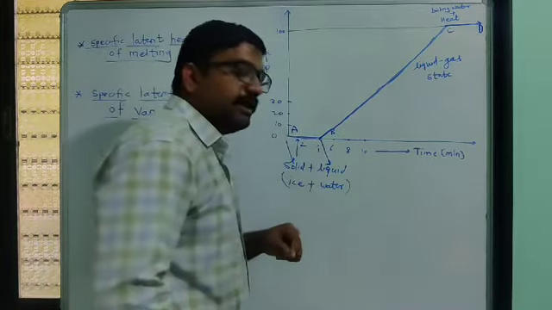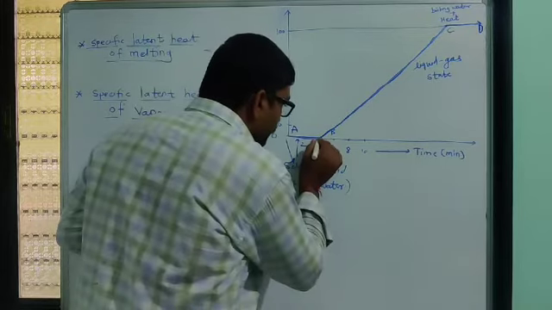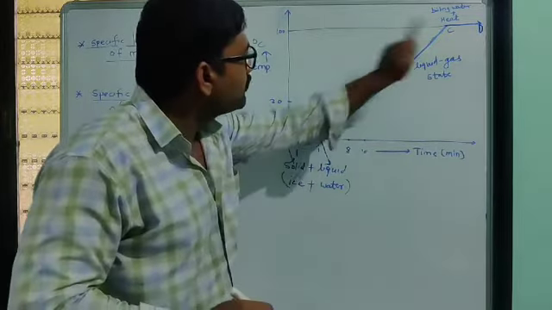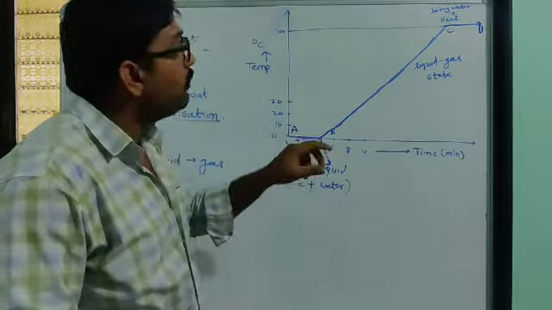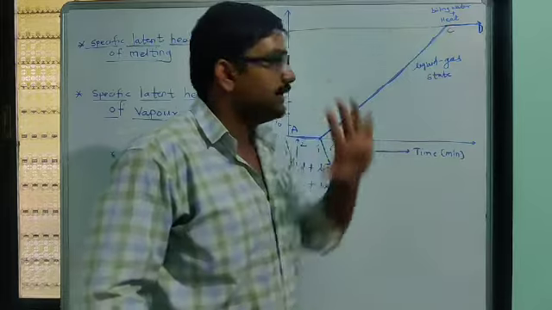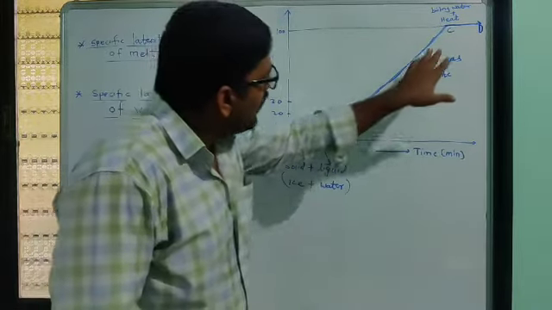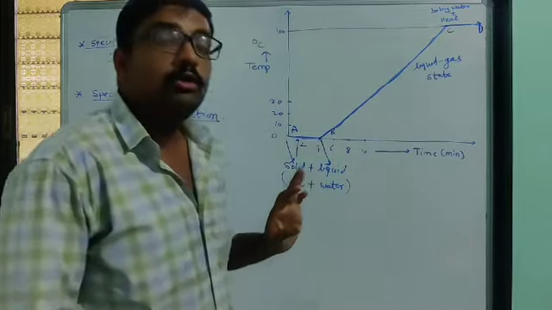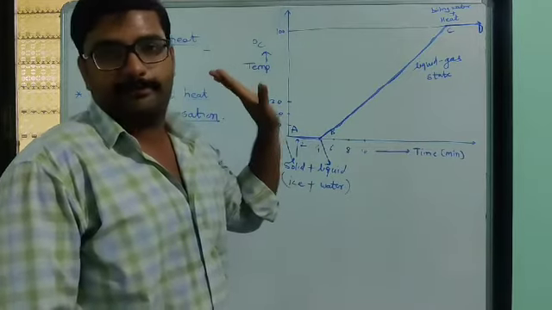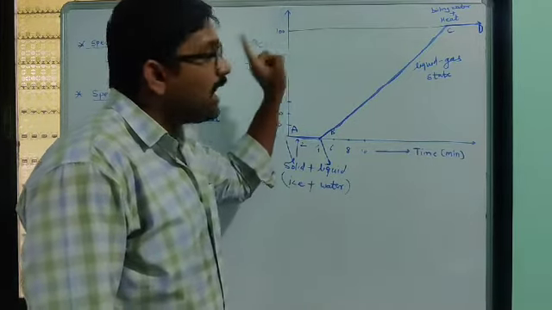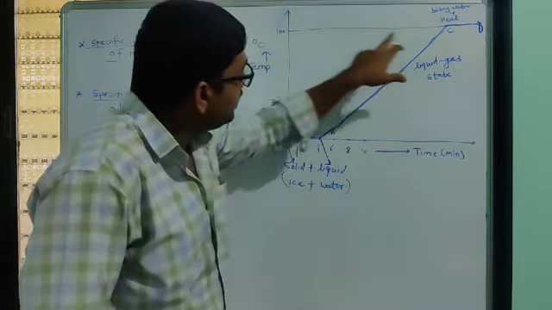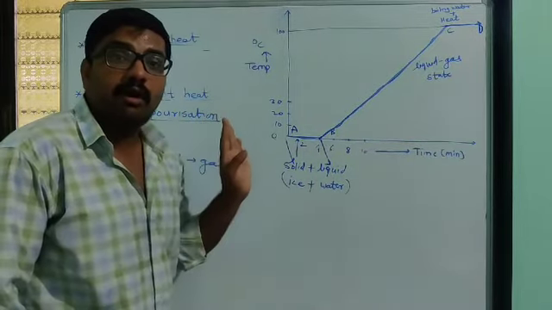As all the substance gets converted into liquid, and we supply heat, due to that heat the temperature of the substance increases. But now here at 100 degrees Celsius, the same case happens again. As we supply heat to the substance, the temperature does not rise. It remains constant at 100 degrees Celsius.